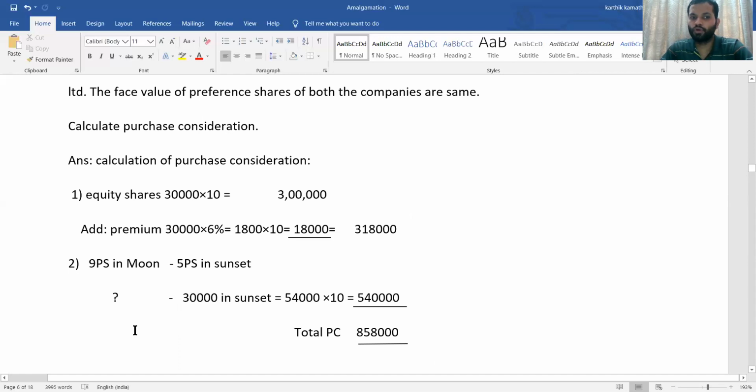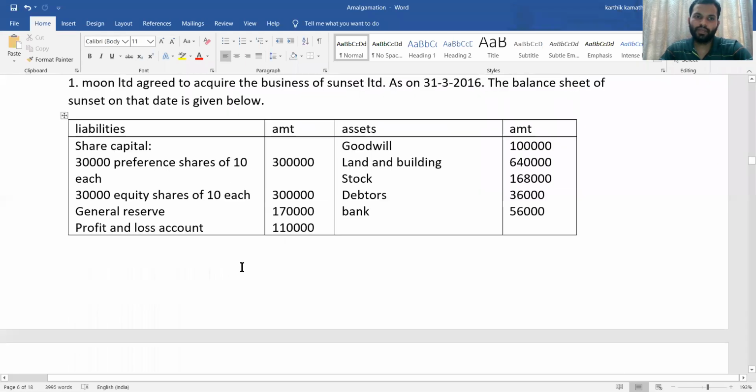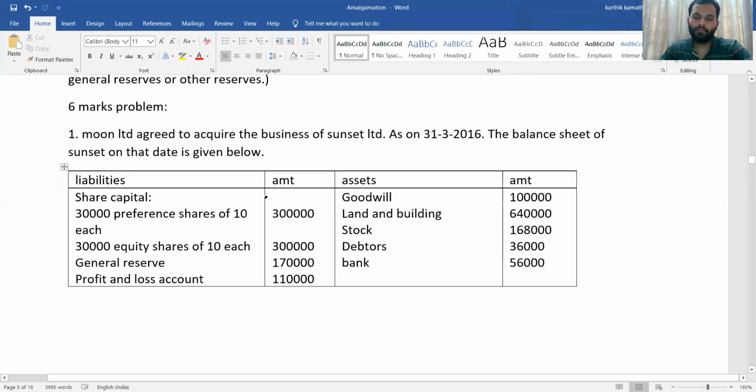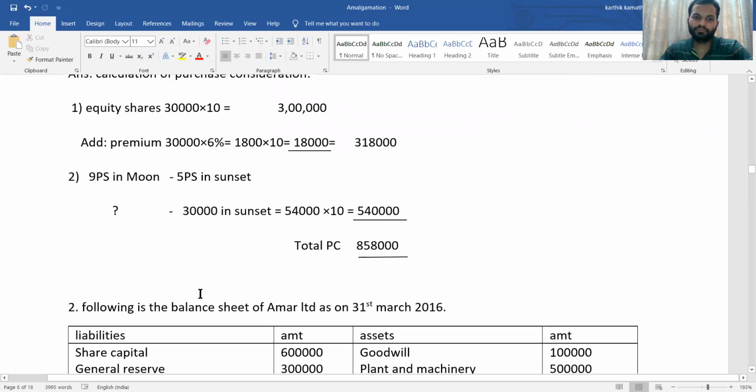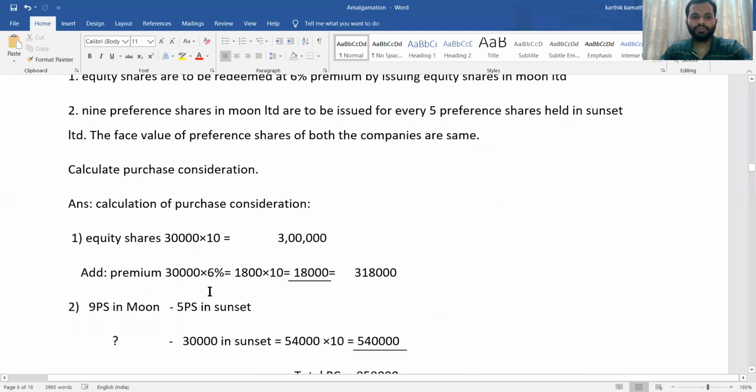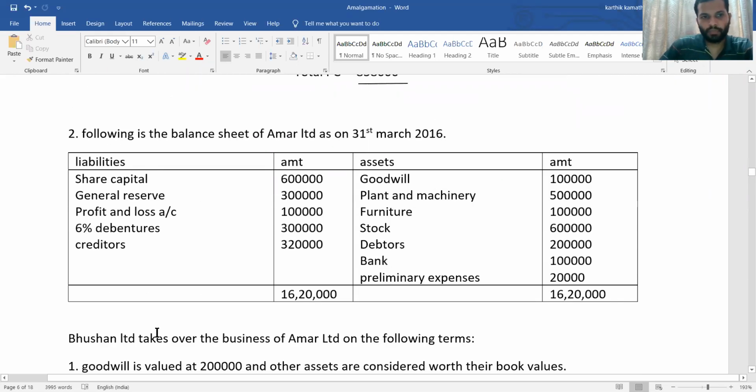So total of both, total of first adjustment and second adjustment, you will get total purchase consideration as 8,58,000. So very, very simple problem. This type of problem is frequently asked in examination. So see this. Yes. So next one, second problem.